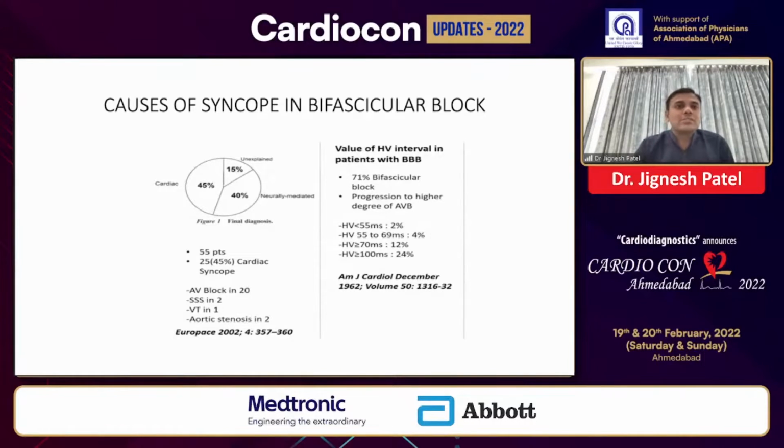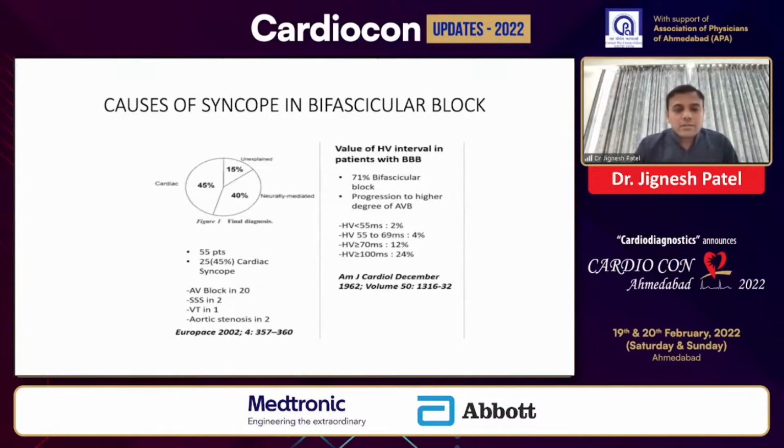Whenever we have a baseline ECG showing a bifascicular block with a prolonged PR interval, the reason for the syncope in such a patient is most likely an AV block, that is a conduction disturbance, rather than a tachyarrhythmia. Another prospective study has shown that most bifascicular blocks will progress to a higher degree AV block over a period of time. That is also defined by the HV interval in the EP study. If the HV interval is more than 70 milliseconds, there is a 12% chance of progression to AV block.